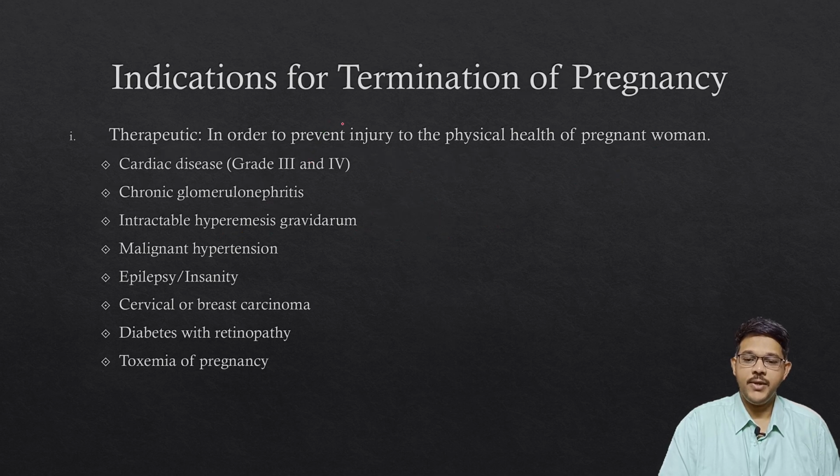Under the MTP Act 1971, the indications for medical termination include, first of all, the therapeutic indication, in which it is done mainly to prevent injury to the physical health of the pregnant woman. If the woman is suffering from certain diseases and is pregnant, then continuing the pregnancy may lead to adverse effects or may endanger the life of the woman. In that condition, MTP can be done.